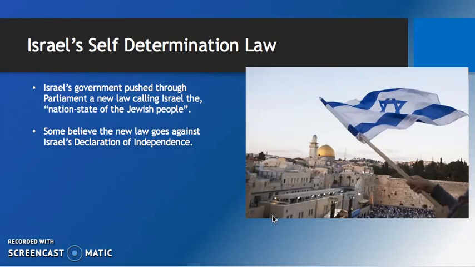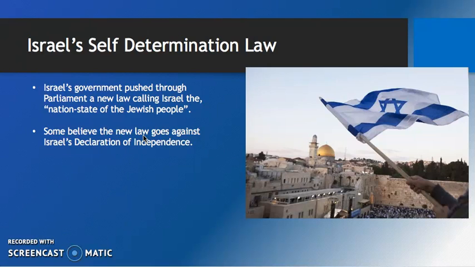There's also been a struggle for the past many years, trying to guarantee equal rights for the non-Jewish people and the Jewish people inside Israel, and passing this law definitely does not help further that case. Some believe that this new law goes against Israel's Declaration of Independence, because, as I stated, in their Declaration of Independence, they promised that they would treat everyone that resides in that land equally, and this new law kind of makes that much more difficult.